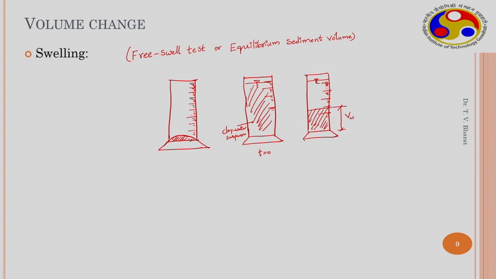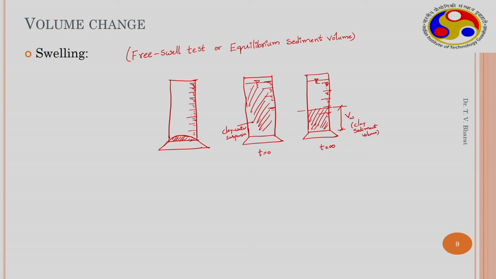So, this is the clay sediment volume in water, called clay sediment volume at equilibrium, because slowly the clay particles will start settling under gravity and they occupy this volume at equilibrium. So, this is time t equal to infinity.